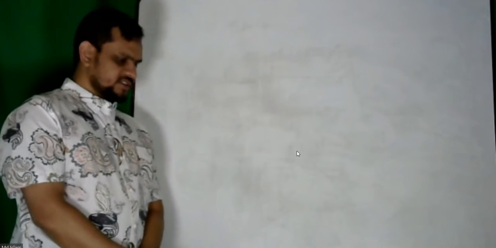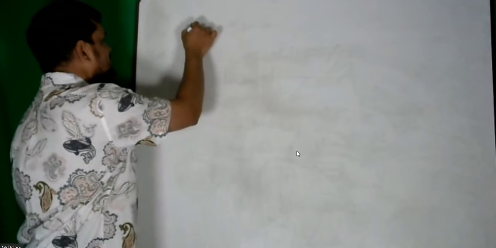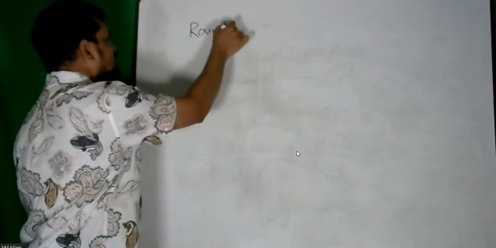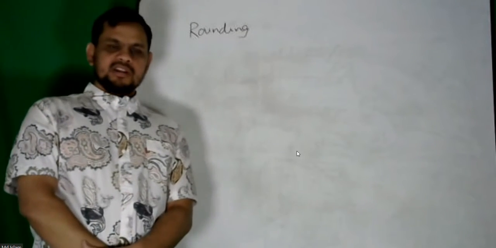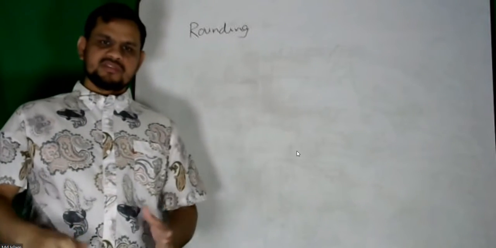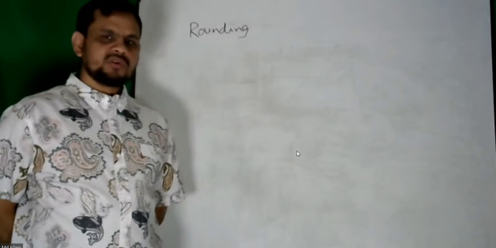Next topic in this class may be rounding. Now rounding is a confusing term again, because there is no unique answer in it.